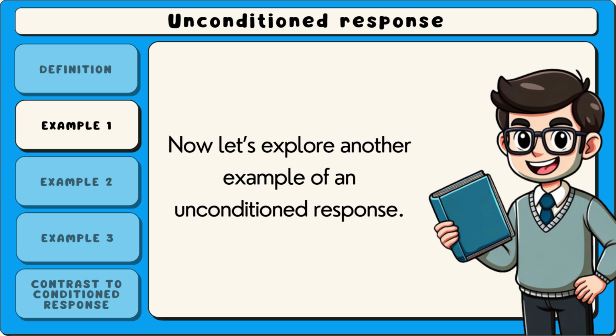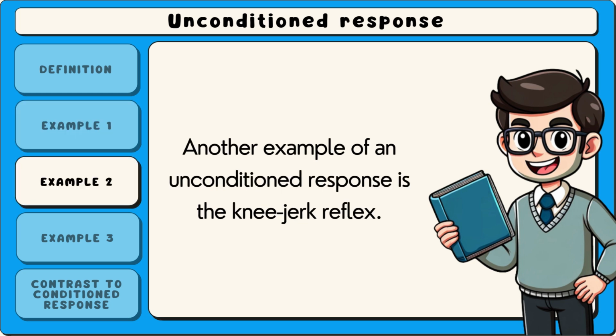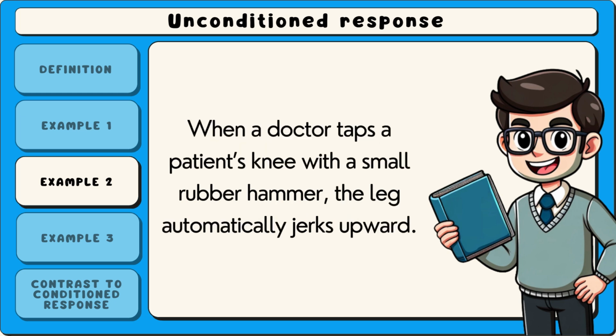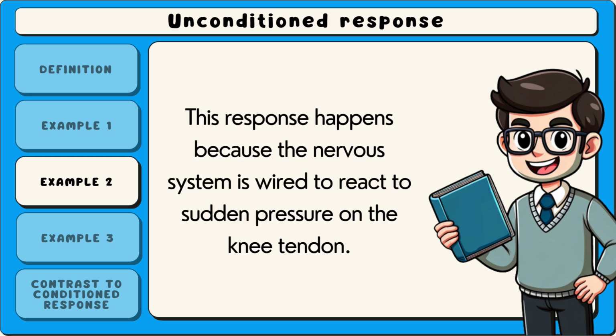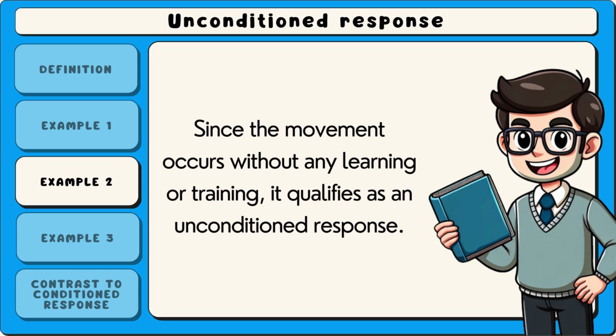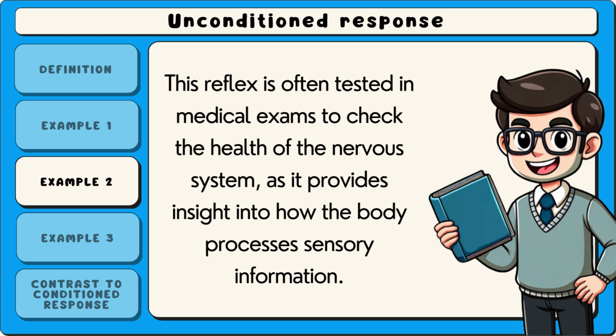Now let's explore another example of an unconditioned response. Another example of an unconditioned response is the knee-jerk reflex. When a doctor taps a patient's knee with a small rubber hammer, the leg automatically jerks upward. This response happens because the nervous system is wired to react to sudden pressure on the knee tendon. Since the movement occurs without any learning or training, it qualifies as an unconditioned response. This reflex is often tested in medical exams to check the health of the nervous system, as it provides insight into how the body processes sensory information.